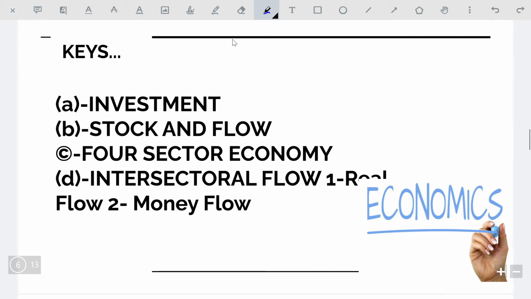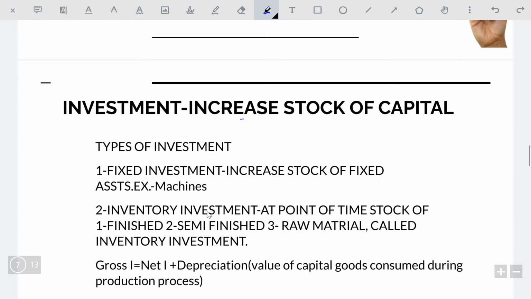So hello everybody. In this video we discuss the 12th class economics chapter. So let's begin the chapter. Before starting, we have to see a glimpse of the chapter. First of all we discuss investment, then stock and flow, then the four sector economy model, and last but not least intersectoral flow. There are two types, real flow and money flow. Okay, let's begin the chapter.